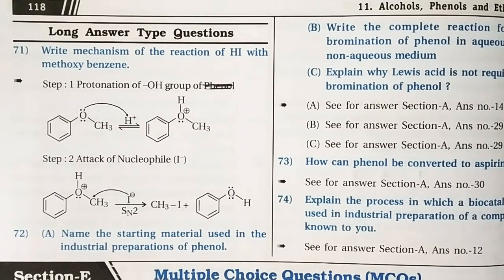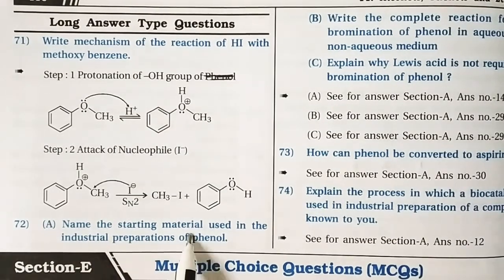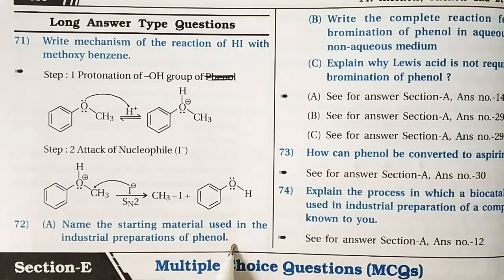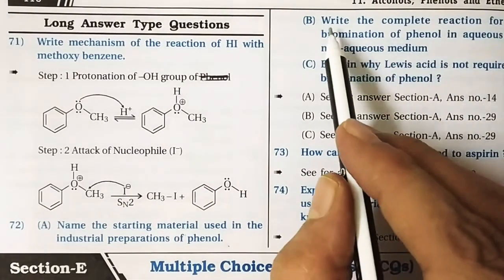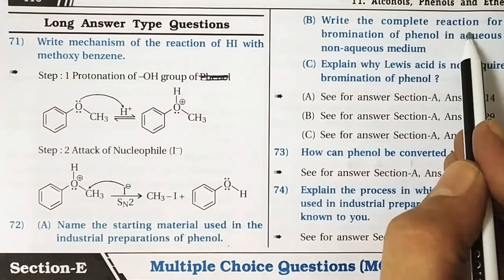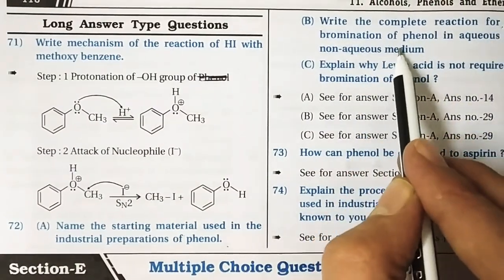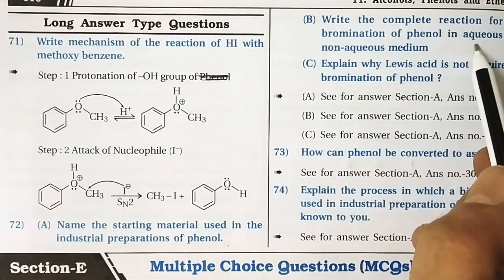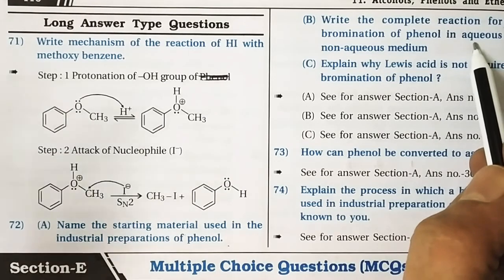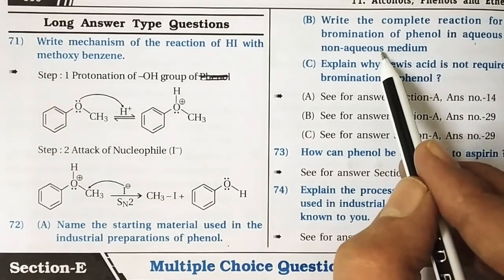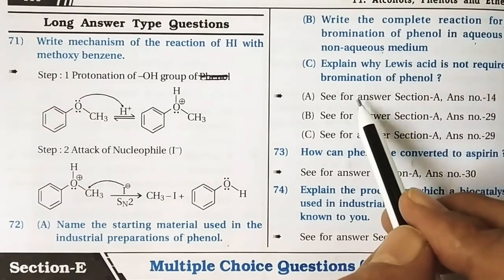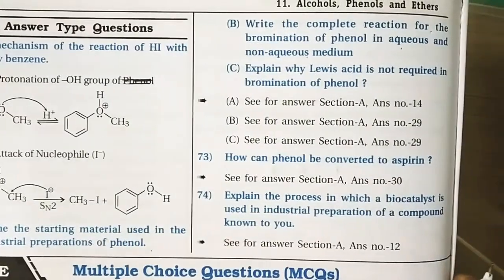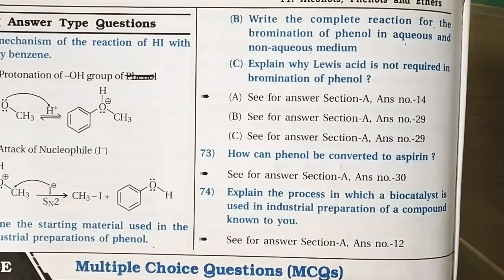Next, number 72. What is given? Name the starting material used in the industrial preparation of phenol. We know that it's cumene, right? Next sub question: write the complete reactions for the bromination of phenol in aqueous and non-aqueous medium. So when we use aqueous medium, it gives 2,4,6-tribromophenol, and in non-aqueous medium like carbon disulfide at 5 degrees centigrade with bromine, it gives parabromophenol as the major product.